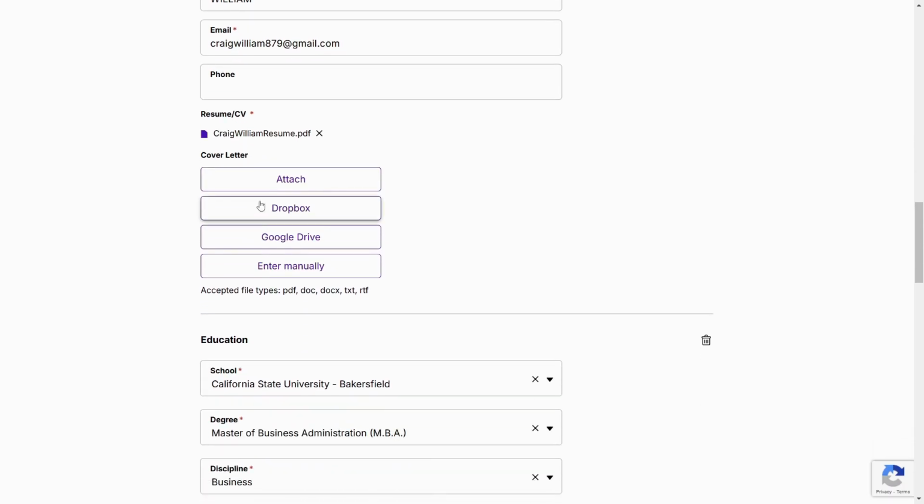Remember, once you get the resume, you'll get it as Craig William resume.pdf. Once you download that PDF, you need to edit this name in the PDF. Edit the components in the Word format, and then save the document. Then make sure to rename the document, okay? Put your first name and last name, and then resume.